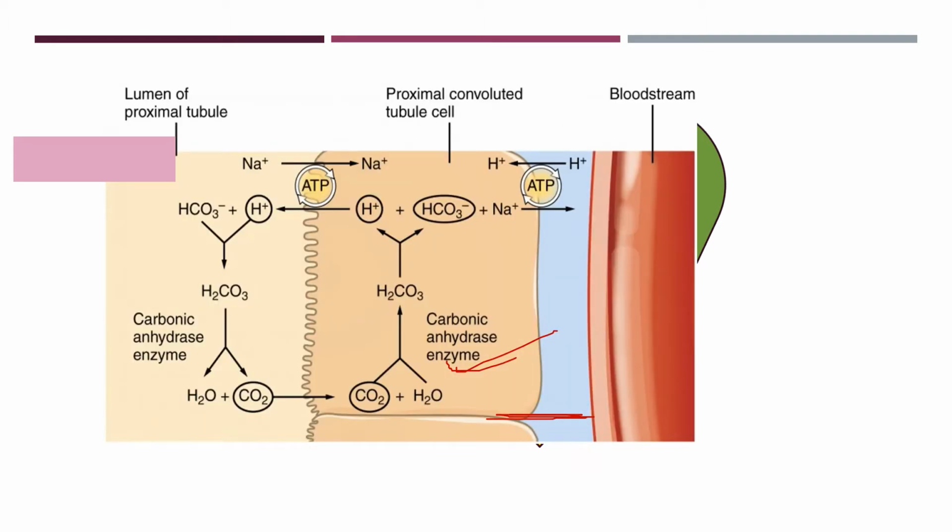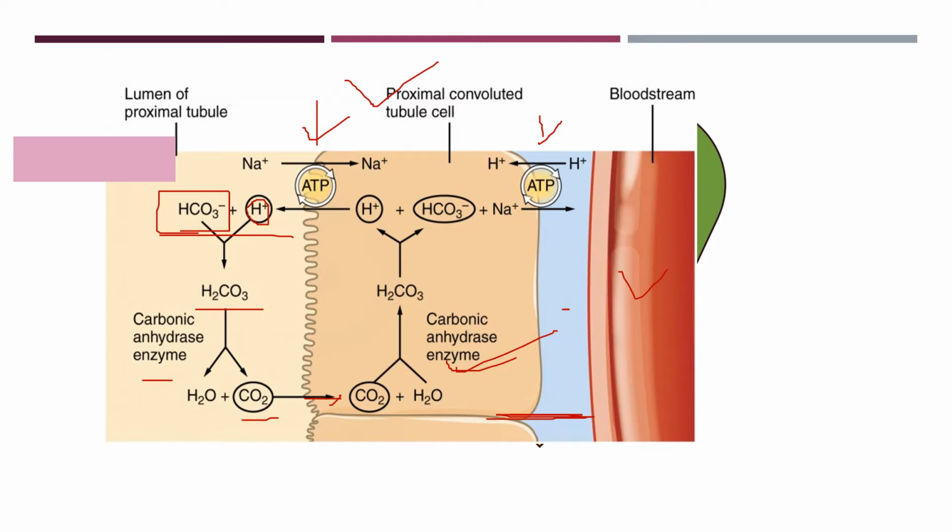This is the lumen of the tubule, and this is the tubular cell. This surface is the apical or luminal surface, this surface is the basolateral surface, it is the interstitial fluid, and this is a capillary. Within the lumen this is your filtered bicarbonate. Now how can we enhance the reabsorption of this bicarbonate? When this HCO3- reacts with the H+ that is secreted by the tubular cell, it will form H2CO3. With the help of carbonic anhydrase enzyme, it will be converted to CO2, and this CO2 will enter the cell.